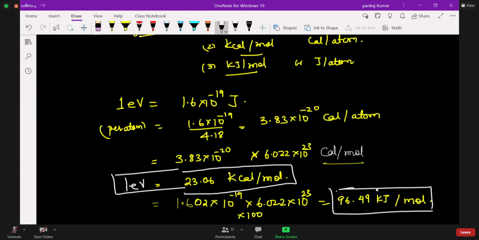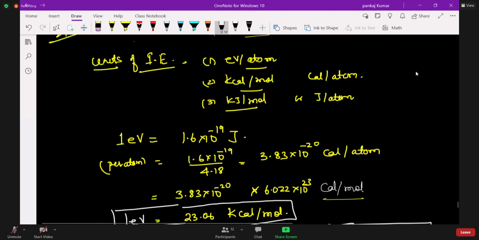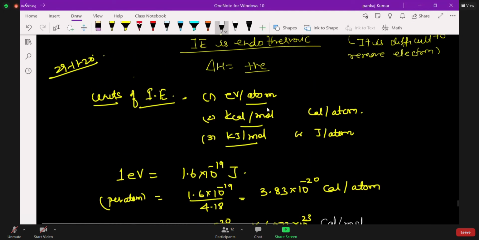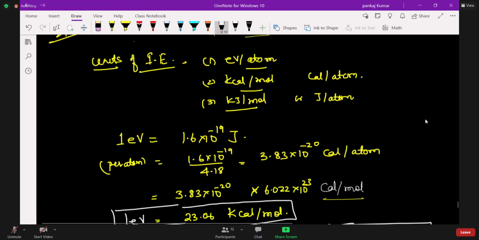Now we'll go to the next, the factors on which ionization enthalpy depends. Sir, can you scroll up? I just started. This only I started. Okay.